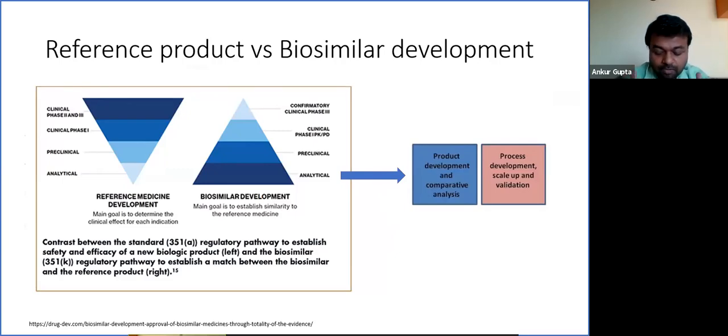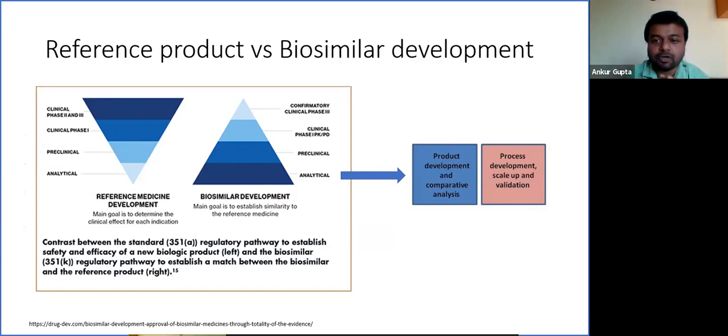It basically depends upon the totality of evidence. Totality of evidence means how much evidence you have collected to defend that the developed molecule is a biosimilar of an approved product. So how do you do it? First, you do a lot of characterization work, where you characterize the developed molecule and compare it against a reference product. That is one package, where you have characterized all aspects of the protein produced. Then you go for preclinical studies.